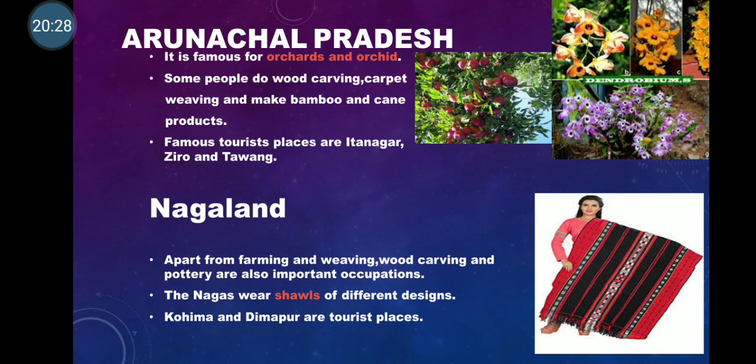So Arunachal Pradesh. Arunachal Pradesh is famous for orchards and orchids. Children, you can have a look at these orchids, these colorful flowers over here, and these are the orchards. The orchards are fruit farms. Apart from farming, they also do wood carving, carpet weaving, and they make bamboo and cane products. Bamboo and cane products are like these baskets, furniture and mats which are being made out of bamboo. And the famous tourist places are Itanagar and Tawang.